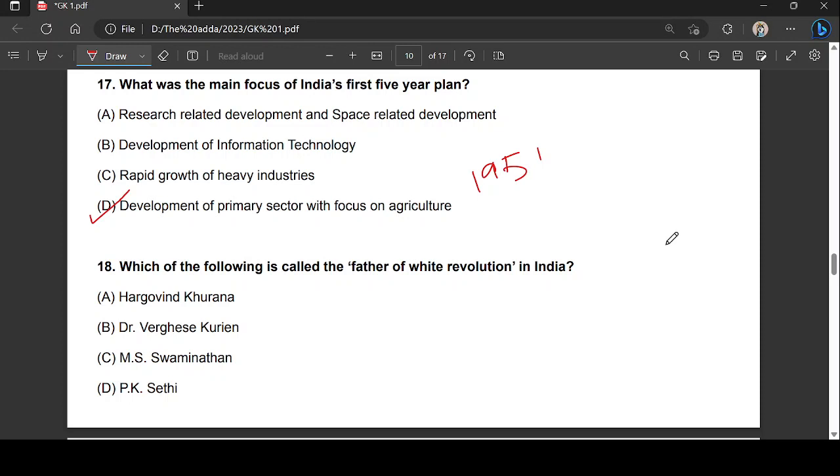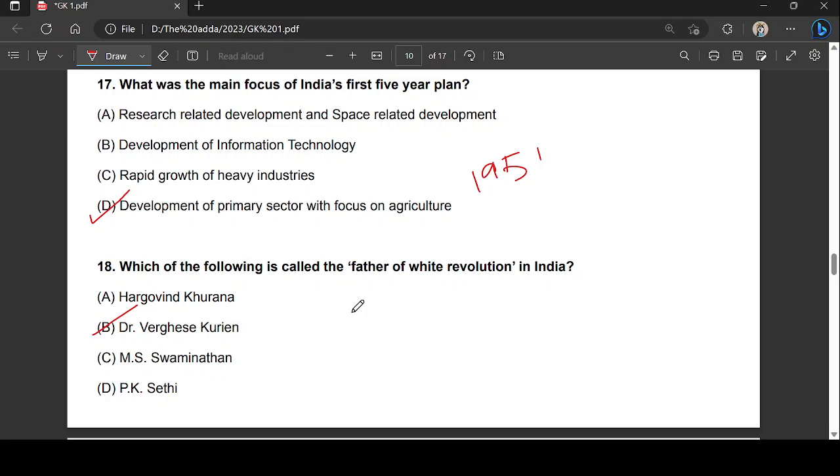Next question, guys. Which of the following is called the father of white revolution? Which of the following personalities is called the father of white revolution in India? Very important question. The right answer would be option B, that is Dr. Verghese Kurian. So in 1970, India set in motion the white revolution. What is this white revolution? This is the world's biggest dairy development program, that is milk. It was led by Verghese Kurian.